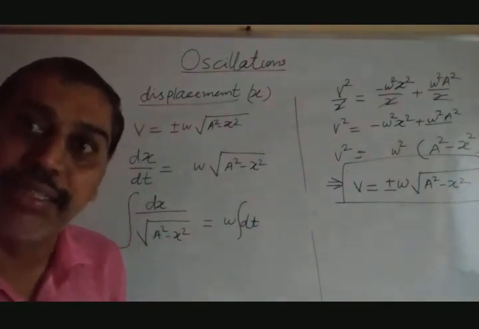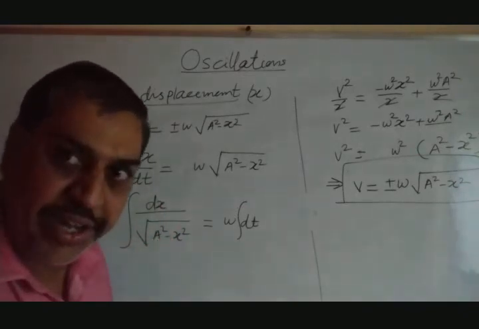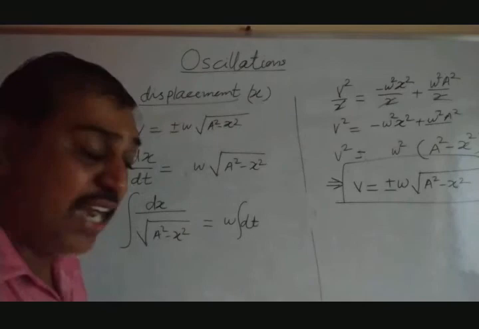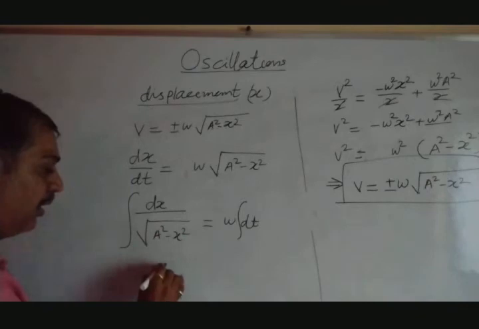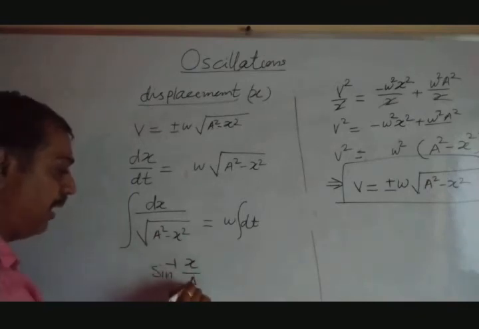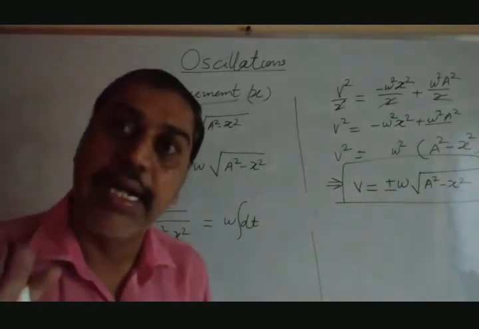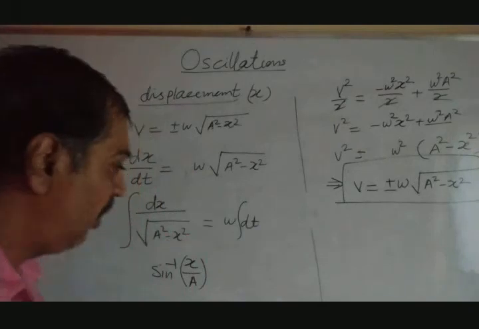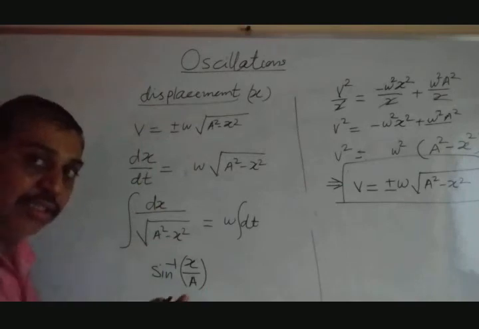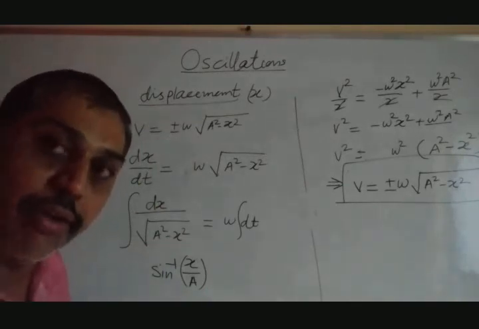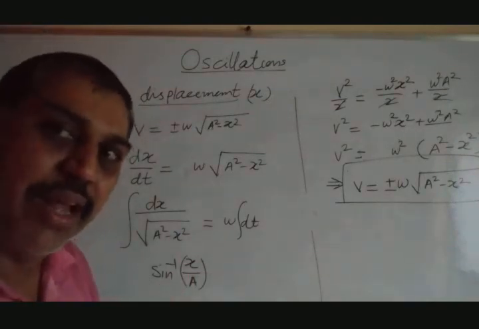Now again use the mathematical formula to integrate this. The integration of 1 divided by square root of a square minus x square dx is sine inverse of x divided by a. Write it down: sine inverse x divided by a. Remember, those students who don't have mathematics, don't bother. It is a simple mathematical formula. Whenever we integrate this expression, there is one formula in mathematics, and its integration is this much. That is the formula we have used. It is better to remember it directly. Those who have mathematics will definitely understand this.